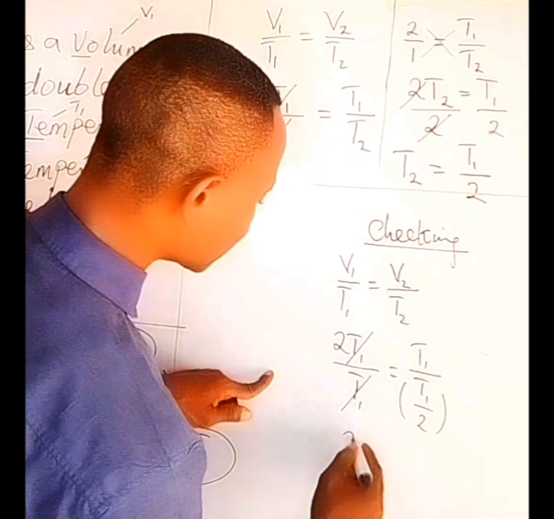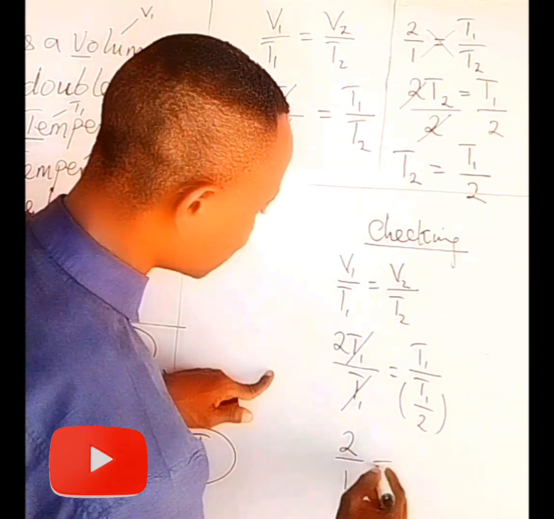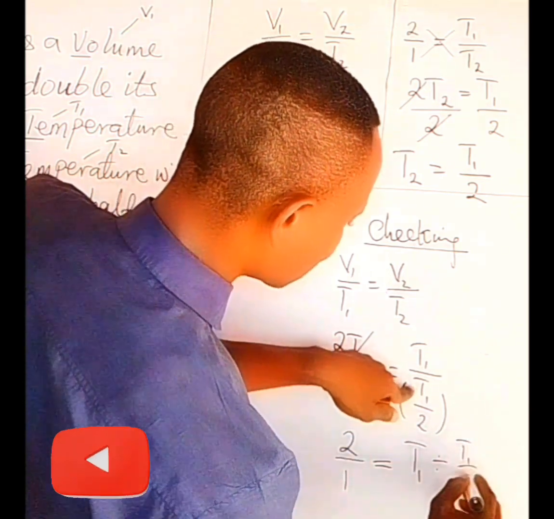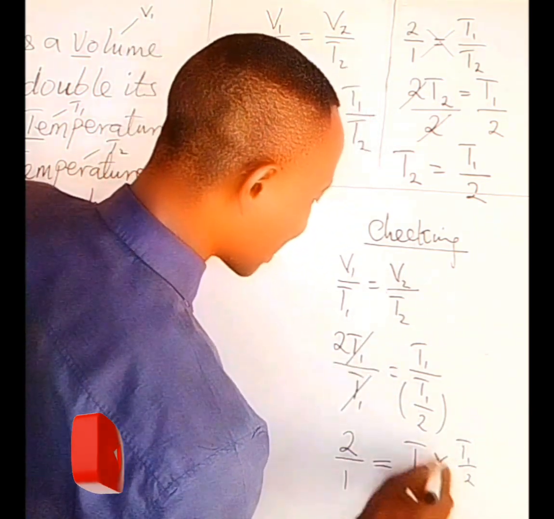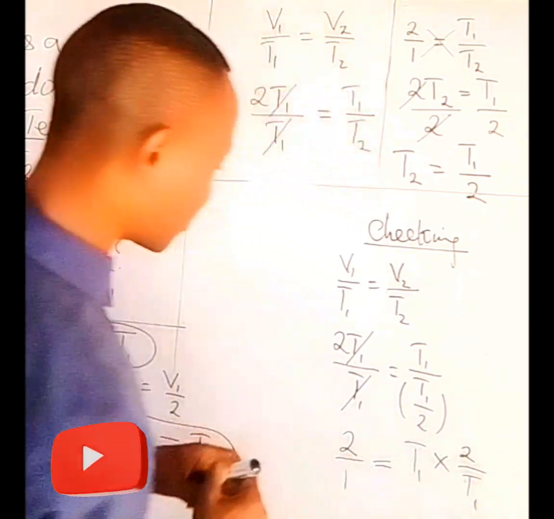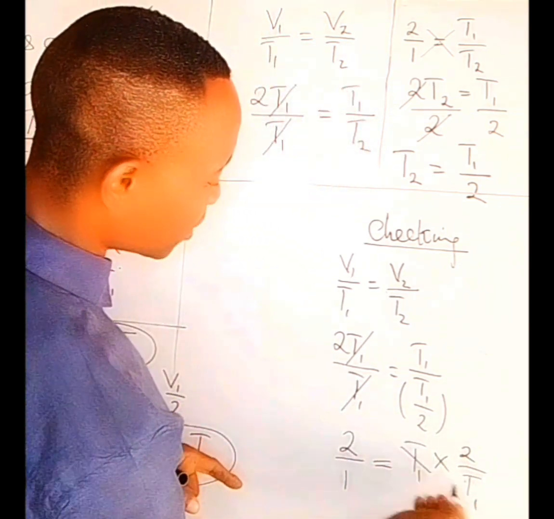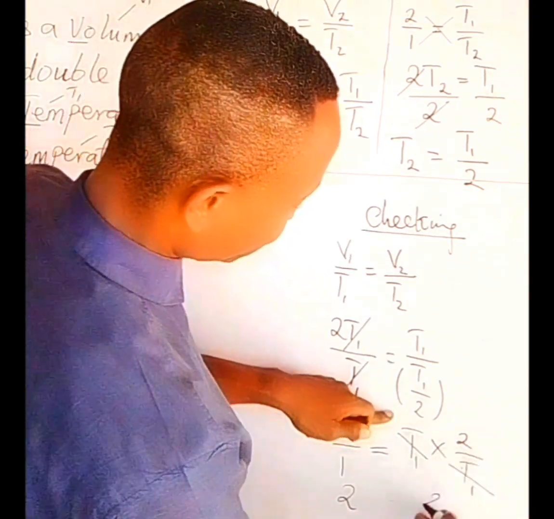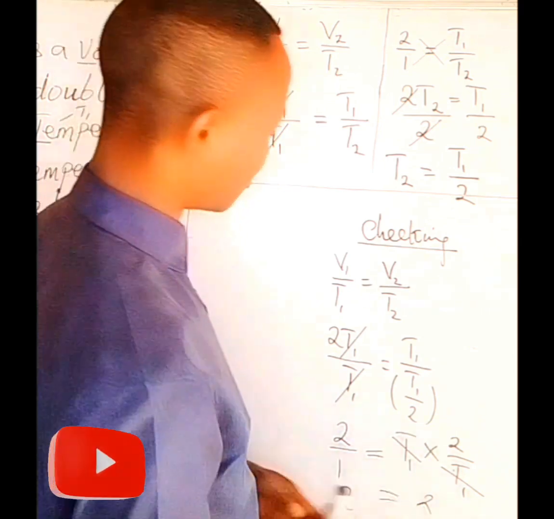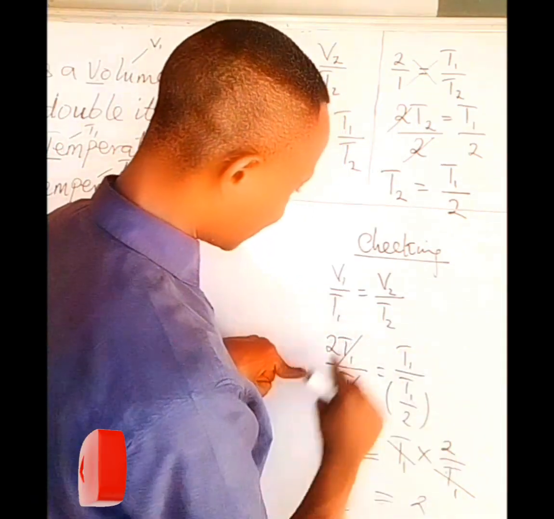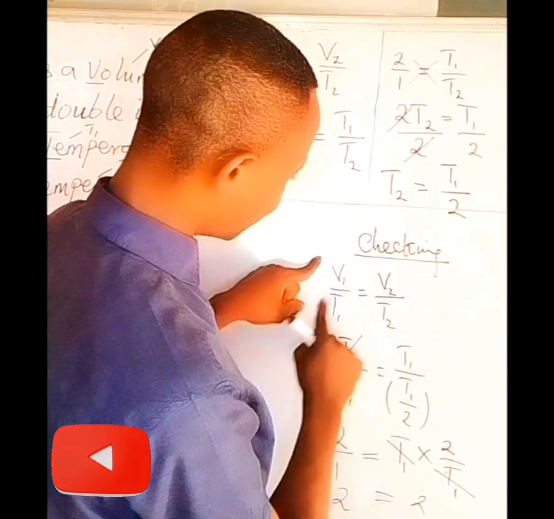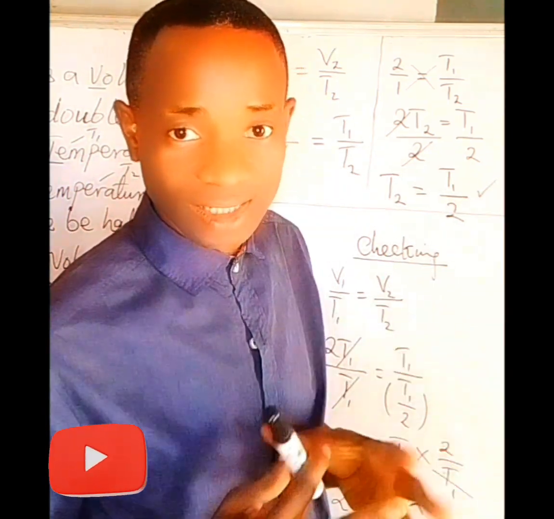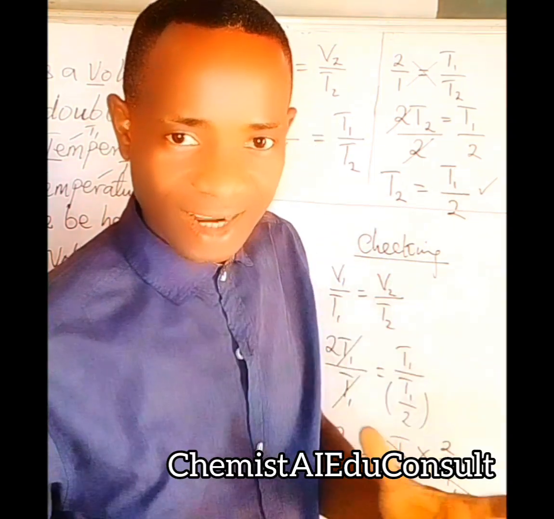Here now, let's repeat the 2. 2 over 1 is 2. Equals T1 divided by T1 over 2, or multiplied by 2 over T1, the same thing. You can see that T1 is up here, T1 is down here, they will cancel. And you see that here, 2 over 1 is 2, and here we have 2. Having 2 here and 2 here is an evidence that this is an equation corresponding to this, and that this answer is very correct.